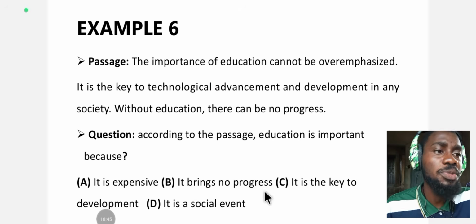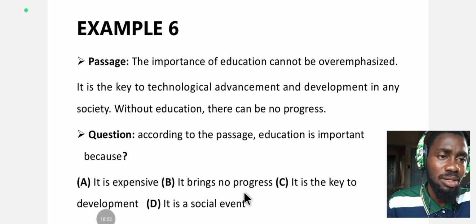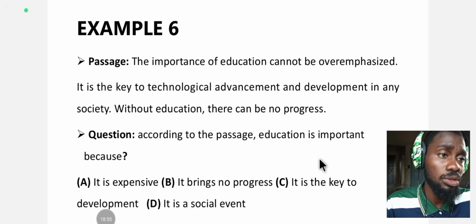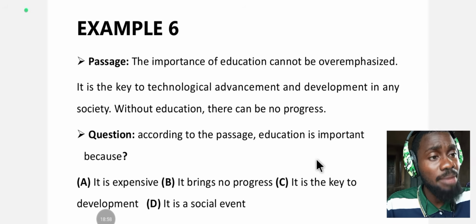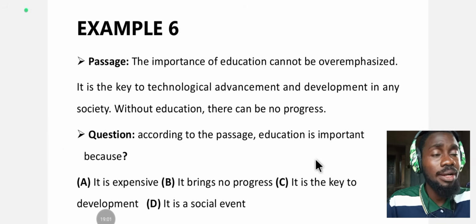Are any of the options confusing to you? Skip it. Move on to the next. Pick one of the options, flag it, and you move on. When you are done with the exam, if you still have time, you can come back to answer them.